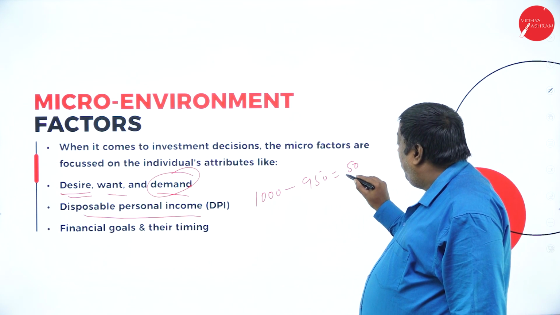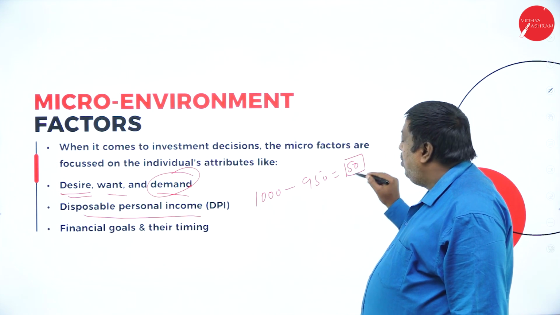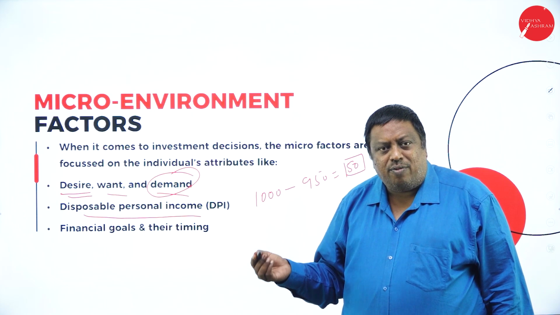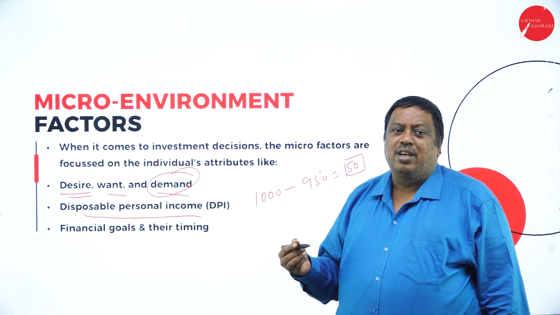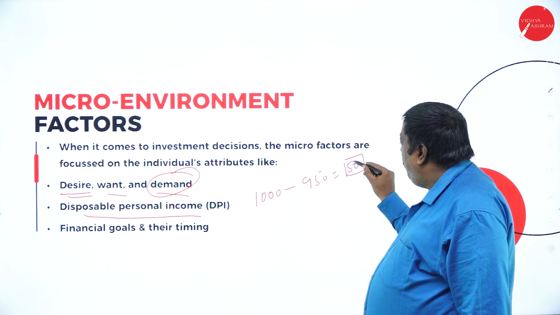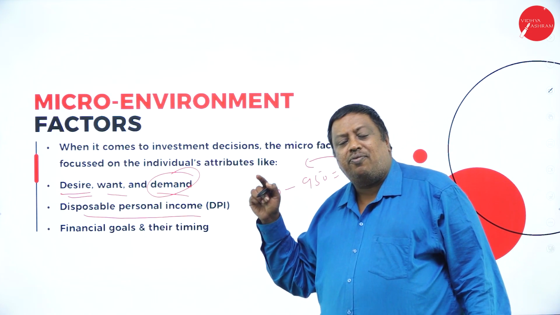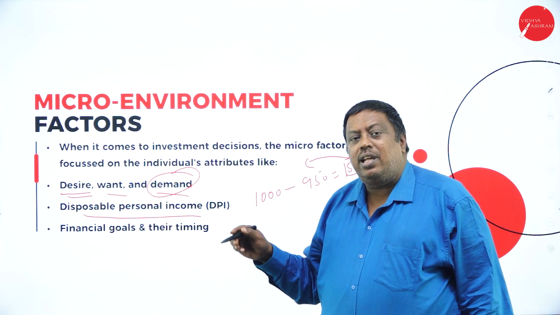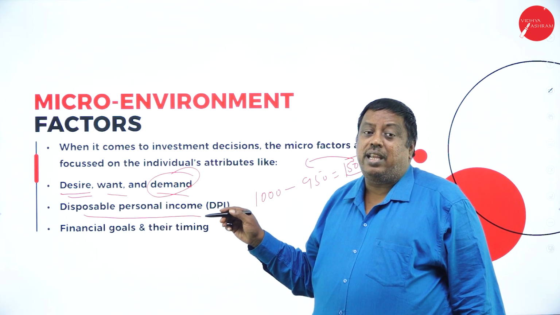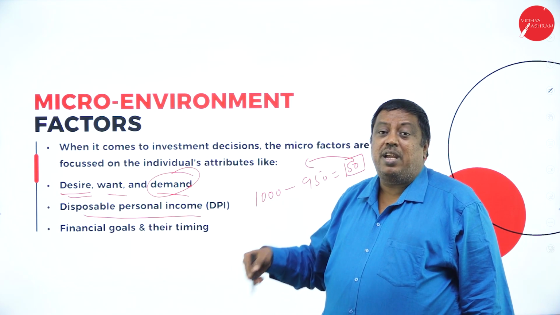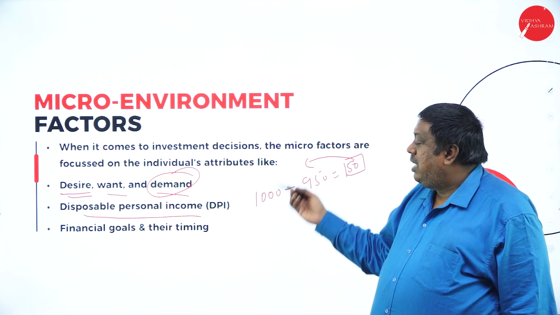So based on these 50 rupees only, I'm going to purchase products for my day-to-day life. The business person has to think, okay, this person has a capacity of 50, he can buy only up to the extent of 50, but he cannot buy more than that. So based on all this calculation, he has to plan.